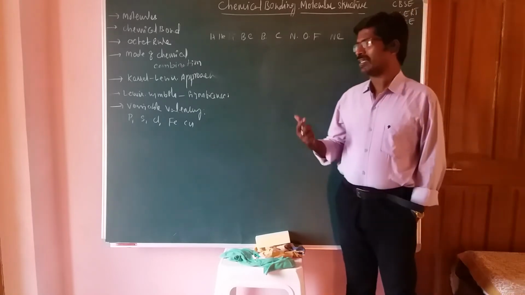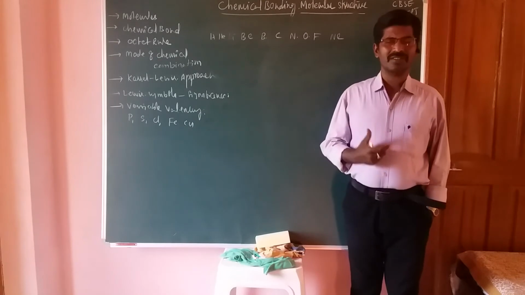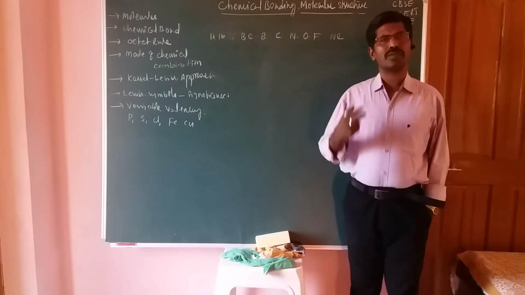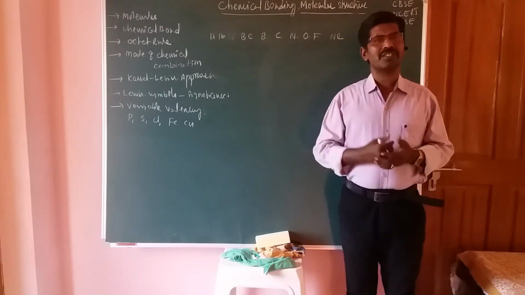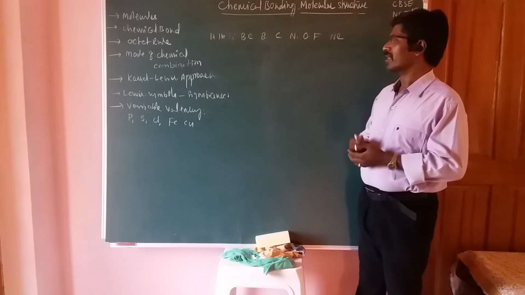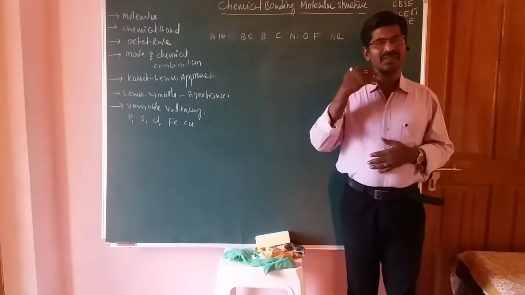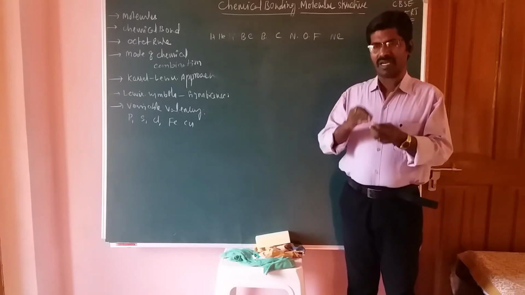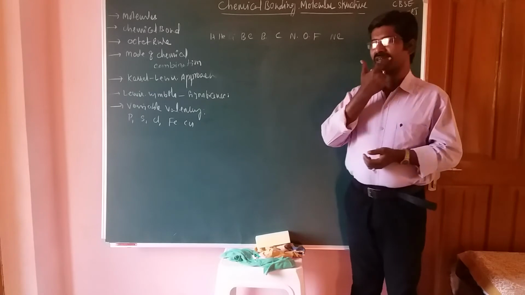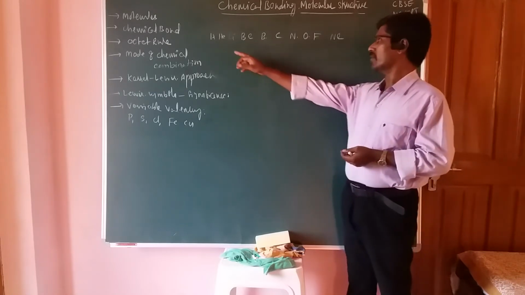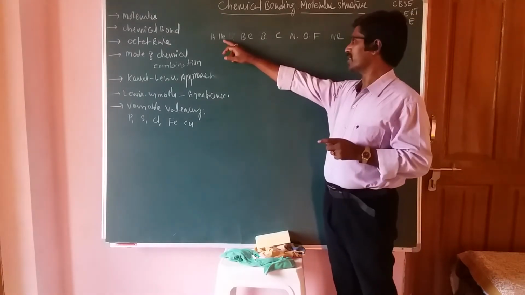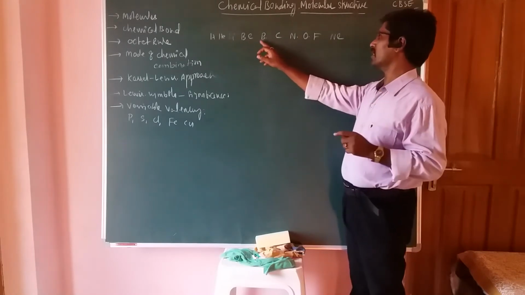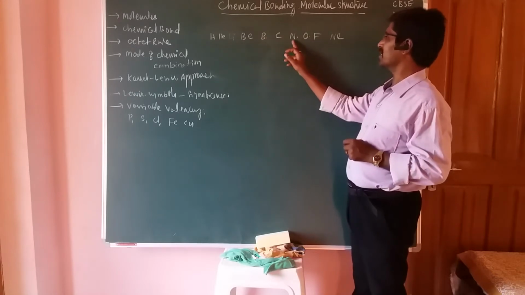Now, if you check the valency electrons, valency electrons means the electrons which are present in the outermost orbital, the last orbital. The electrons present in the outermost shell are called valence electrons. Here hydrogen has one electron, helium two electrons, lithium three electrons, beryllium four electrons, then five electrons, six electrons, seven electrons.